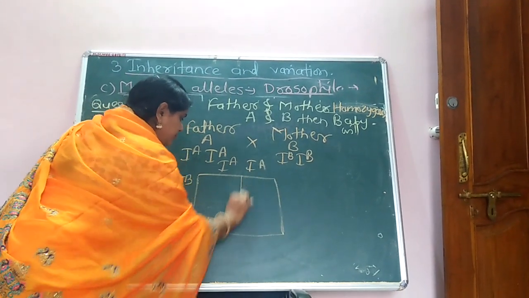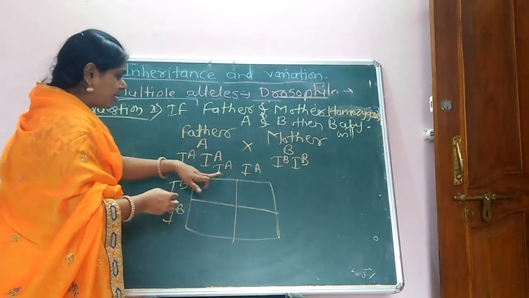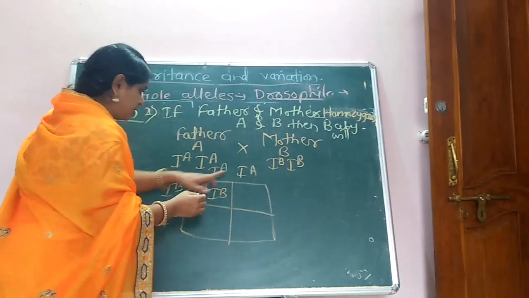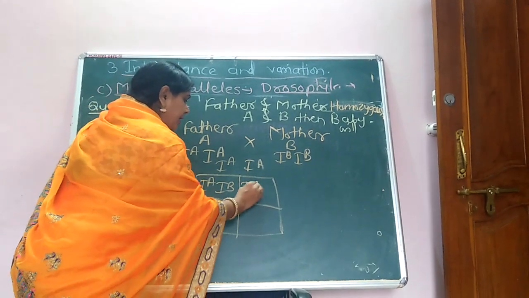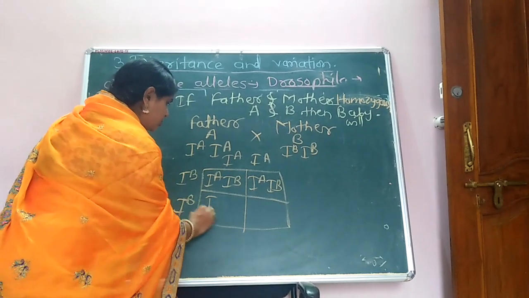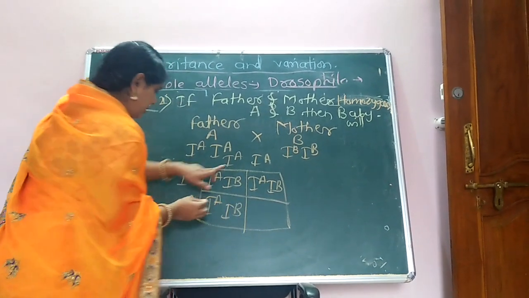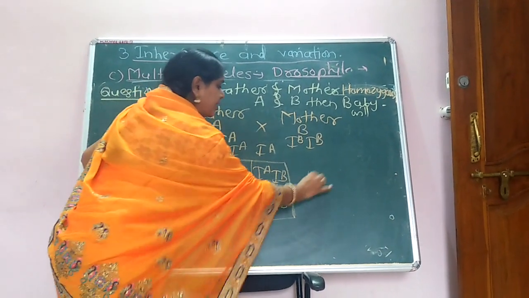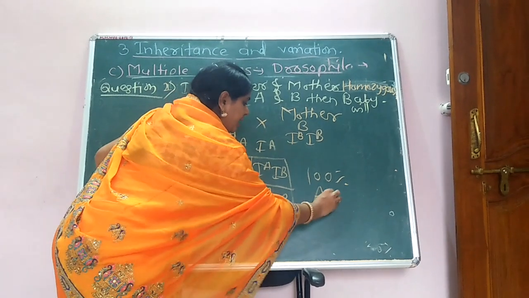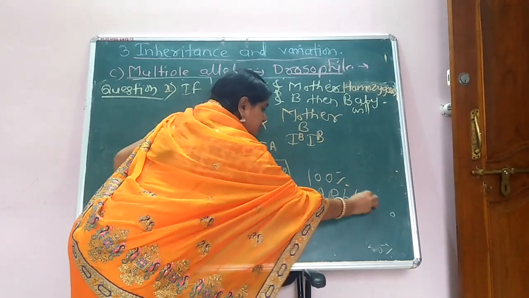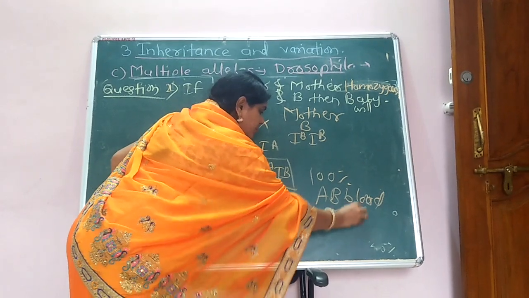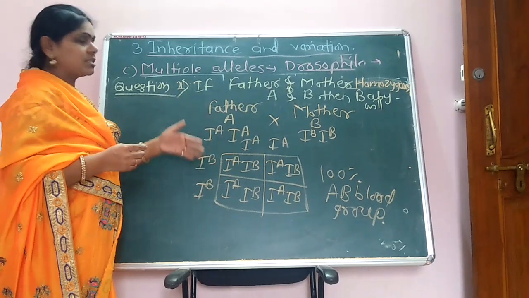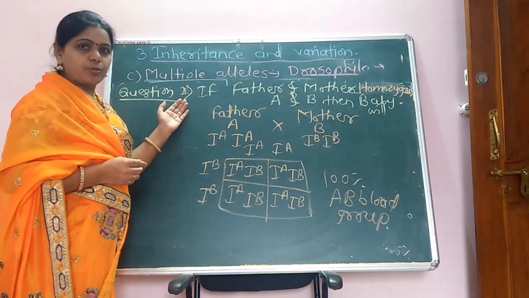When this IB is fused with this IA, that is IAIB. This is also IAIB. This is also IAIB. This is also IAIB. Here 100% of the progeny will be AB blood group. These are some questions on the ABO blood group.